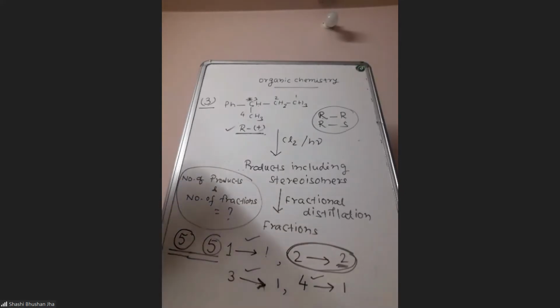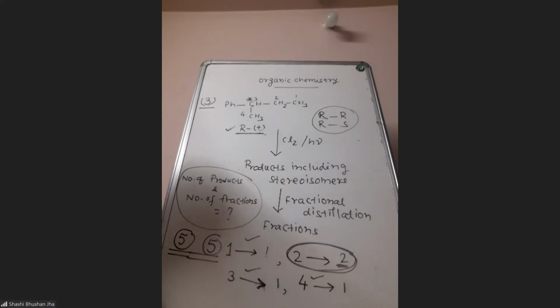Now you can ask whatever you want to ask. Sir, for example, if the mechanism was going through the formation of a carbocation, not exactly this question, but if that were the case, then should we still consider only R to be the configuration of the chiral carbon, or because it's a carbocation, it may change, because the attack of the nucleophile can take place from any side? Correct. So should we still consider the configuration of the carbon to be fixed as R?